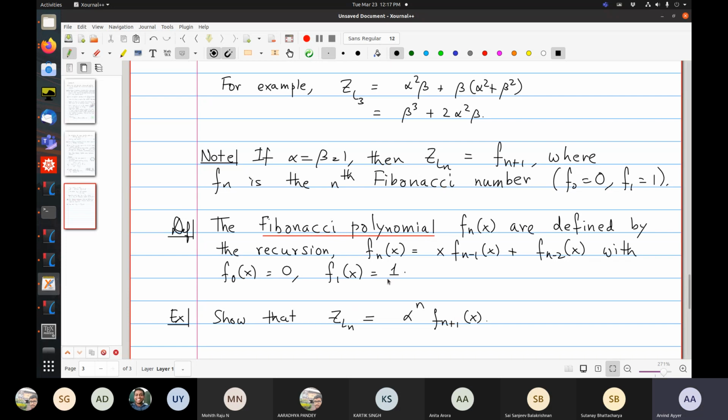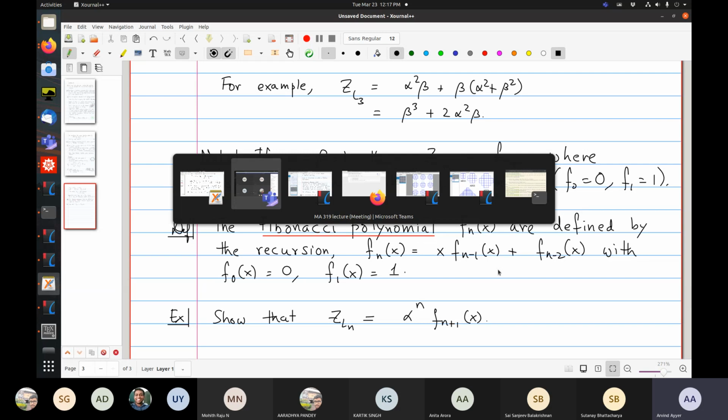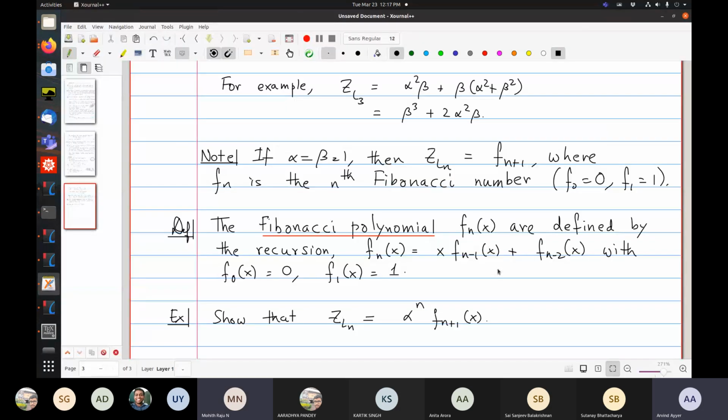Here, I think I can actually do it on Sage. You mean beta, not x, right? Sorry, I don't know what I meant. This should be beta by alpha. Thank you.